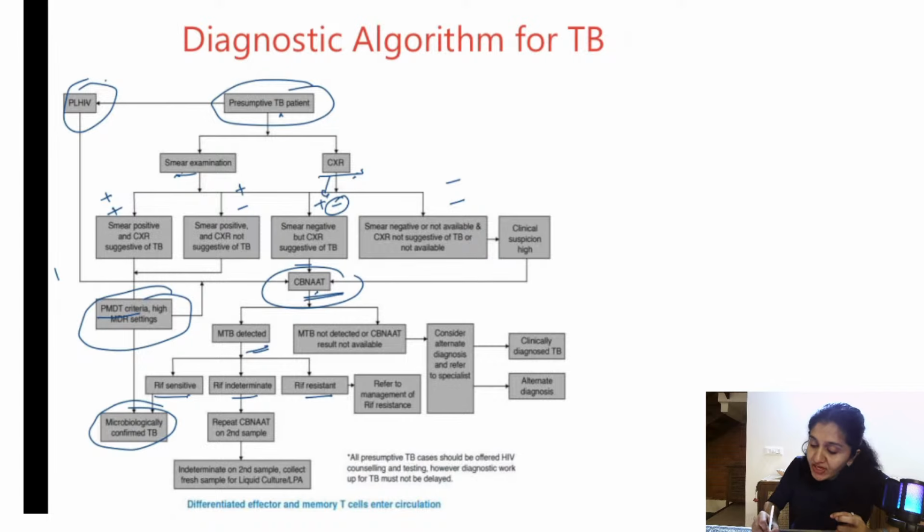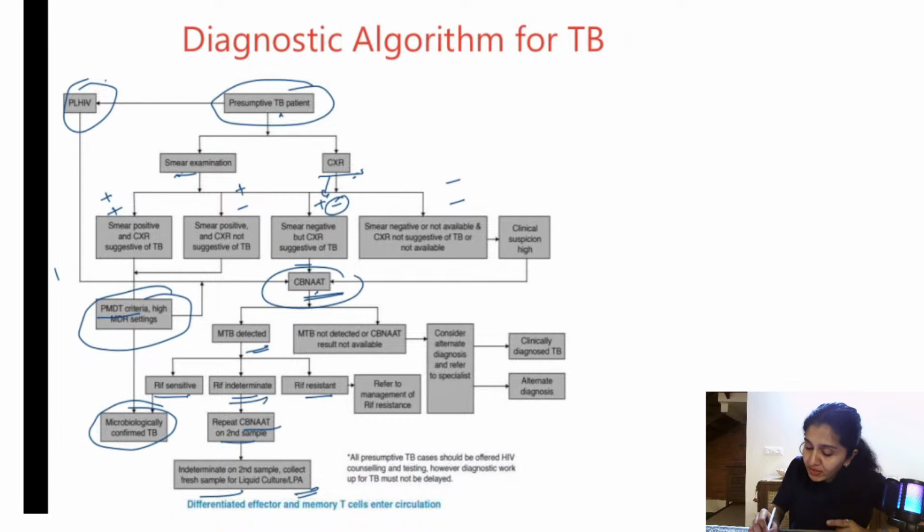If it is indeterminate, we are not sure, then we repeat CB-NAT on a second sample. Even on the second sample, if it is indeterminate, we collect a fresh sample for liquid culture or line probe assay. CB-NAT takes 9 minutes for the results to come, and with LPA it takes around 2 days. If MTB is not detected or the test is not available, you need to consider alternate diagnosis.